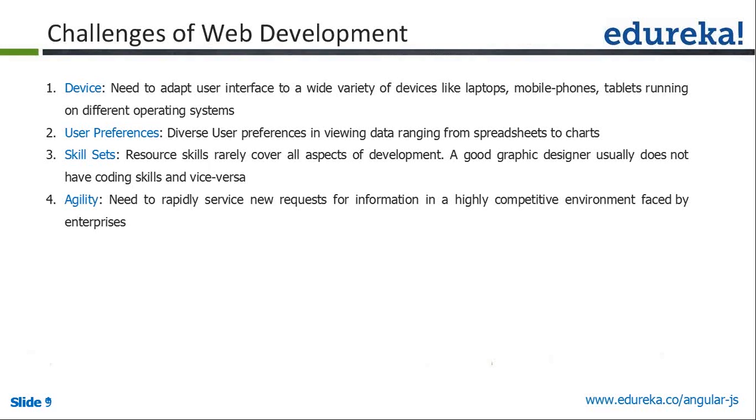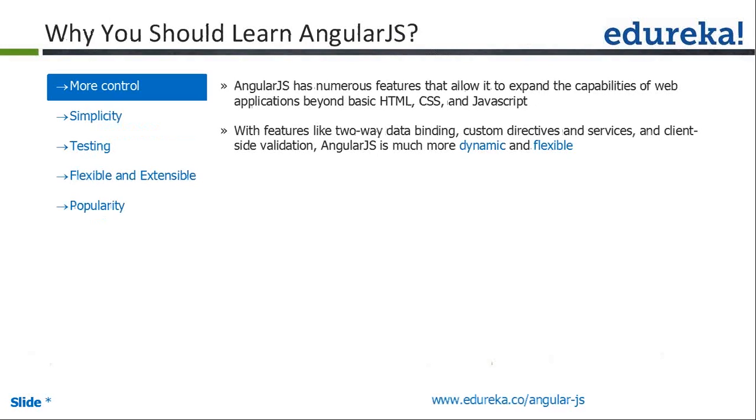Okay, agility. This is the main thing. Whenever we build some particular component, we will get a new change from our product owner. Can we implement it in AngularJS? Yeah, because each and every page will act as a separate controller. So whenever we get new changes, we can implement them in another controller over there. So we can adapt to the new changes whenever we build a web application using AngularJS.